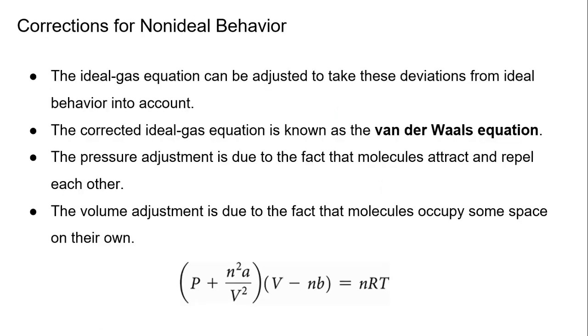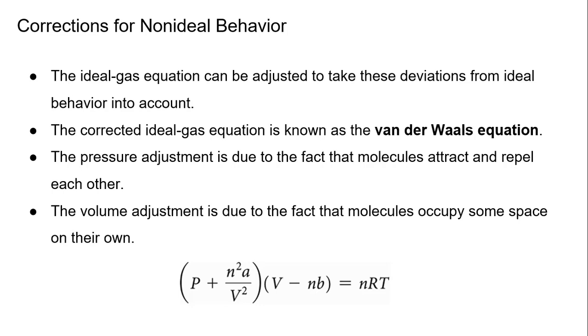So now we get into corrections for the non-ideal behavior. This is where van der Waals comes in. Van der Waals was a Dutch physicist who was the first to account for these deviations. I didn't put it down because I'm not going to ask you about that. But I will and could ask about the van der Waals equation.